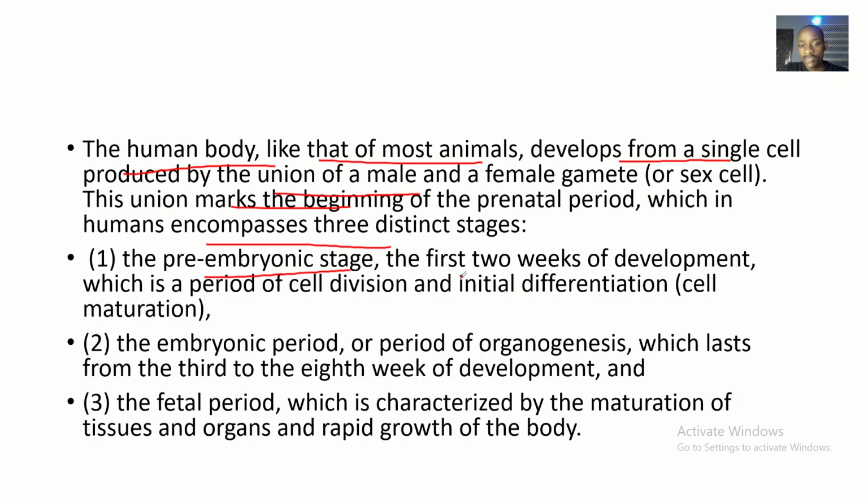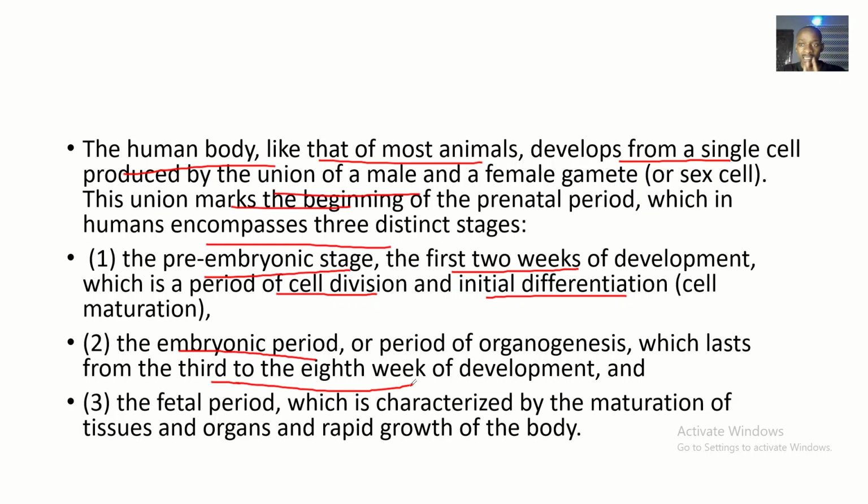The pre-embryonic stage is the first 2 weeks of development, a period of cell division and initial differentiation. The embryonic period, or period of organogenesis, lasts from the third to the 8th week of development.